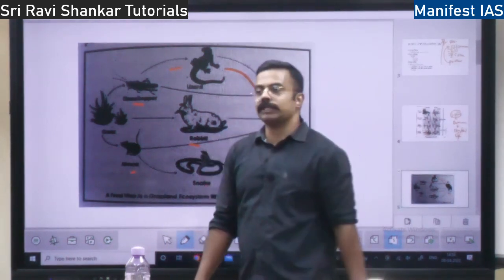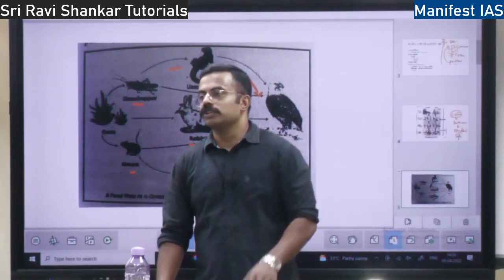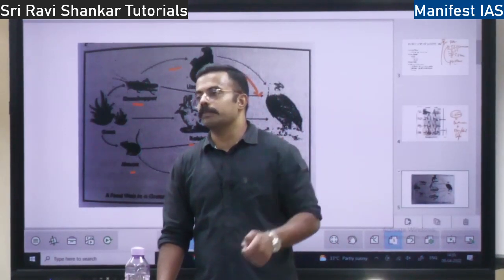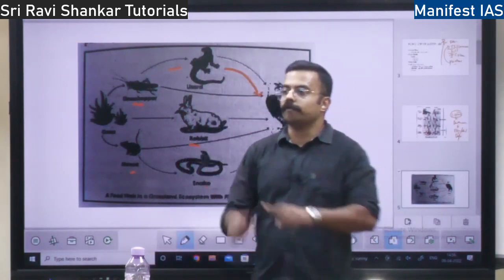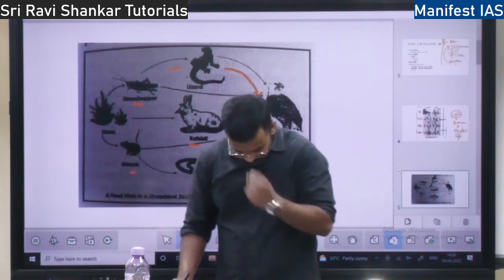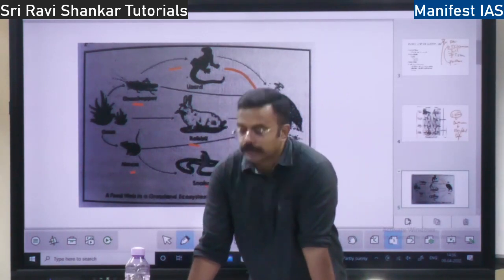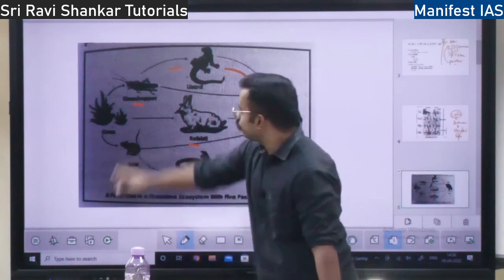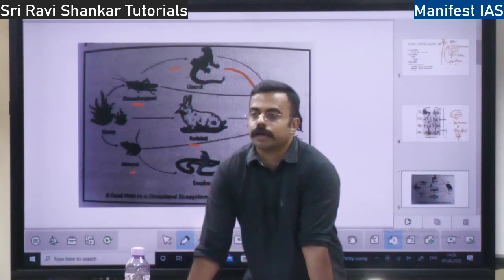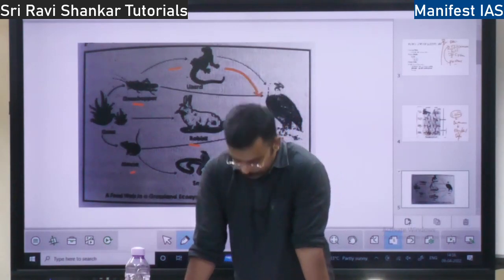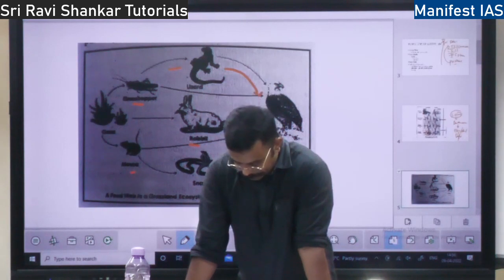So the best example is you guys also. Sometimes you eat non-veg, you eat veg. So you are not dependent on a single product, right? So we are also a form of a food web. Okay, clear? So the same food will be the source for many organisms, eaten by many organisms. That is the food web. In a food web, you find all possible transfers, all permutations and combinations, right?